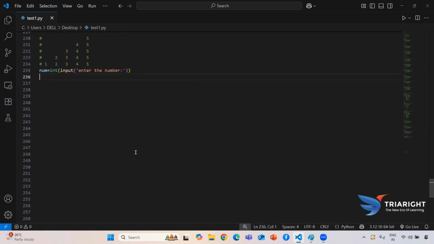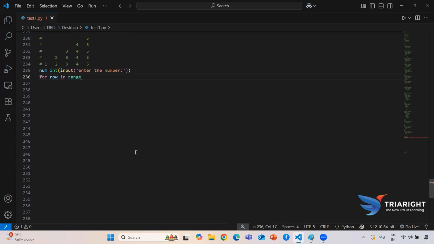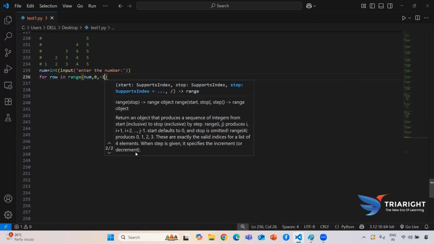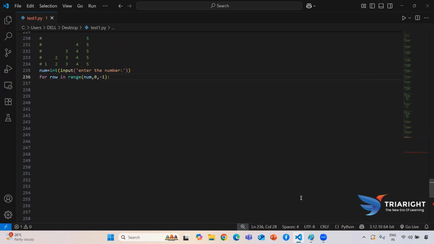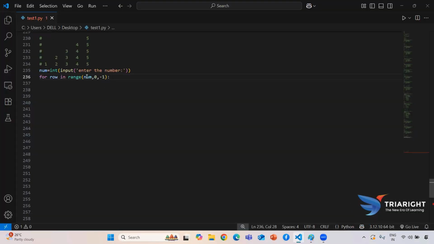Now I need to generate first my row. So for row in range, here I need to keep num comma 0 minus 1, 5. I am taking this one. Come to here, you can get a clear picture on that. Because I need to generate this 5 4 3 2 1, because 6 will be constant. That's why here I am keeping from the 5 to 1, I need to generate. That's why I'm using num comma 0, because up to 1 I want.